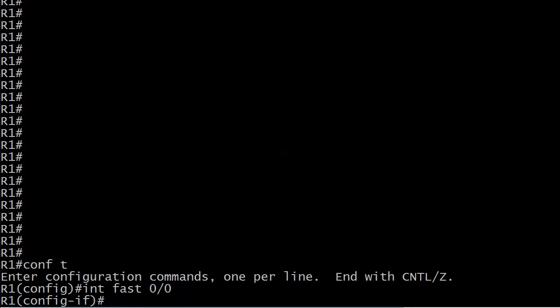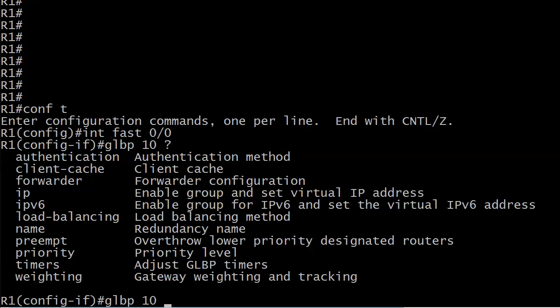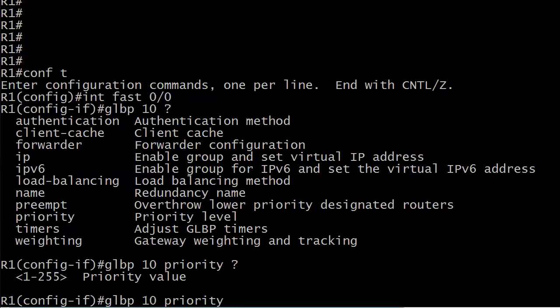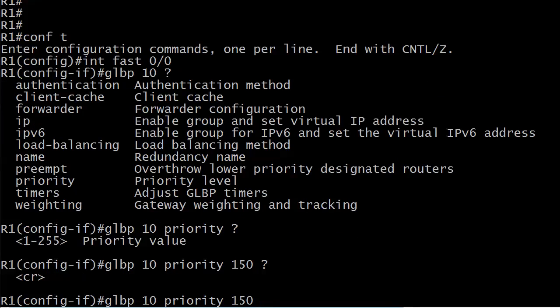And let's see, GLBP 10. We've got priority here, and we're going to raise that to 150. And notice this doesn't have the preempt option at the end. This is something you should be used to with HSRP as well, because this is a recent iOS, but it's making me put the preempt command on another line. I bump into that with HSRP as well, where you have to put it on a separate line. Some iOSs will let you put it at the end of the priority command and as a separate command. So just be prepared to do either. So you've got GLBP priority 150.